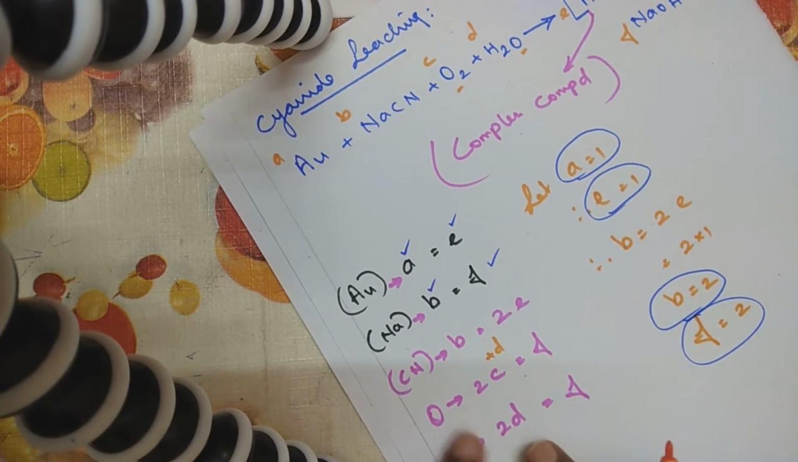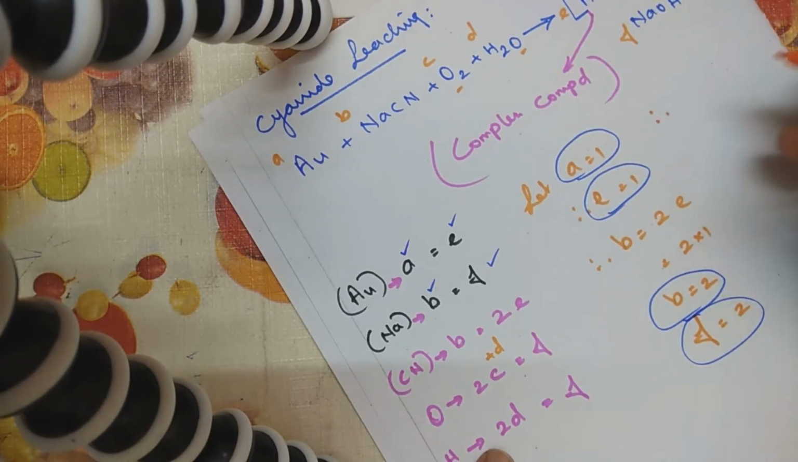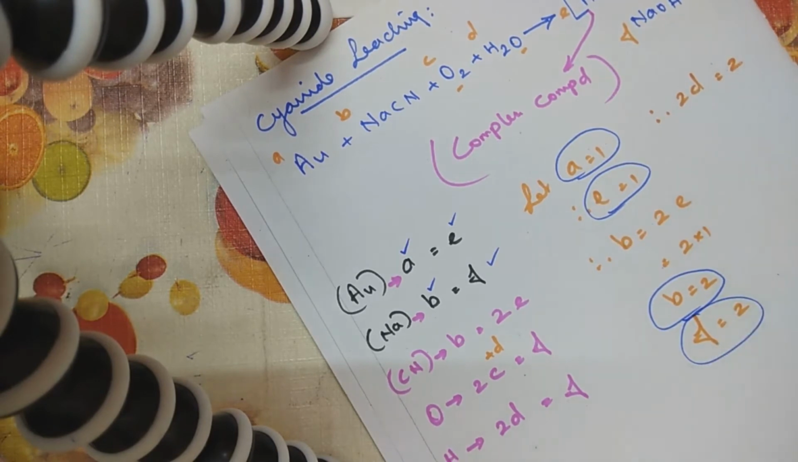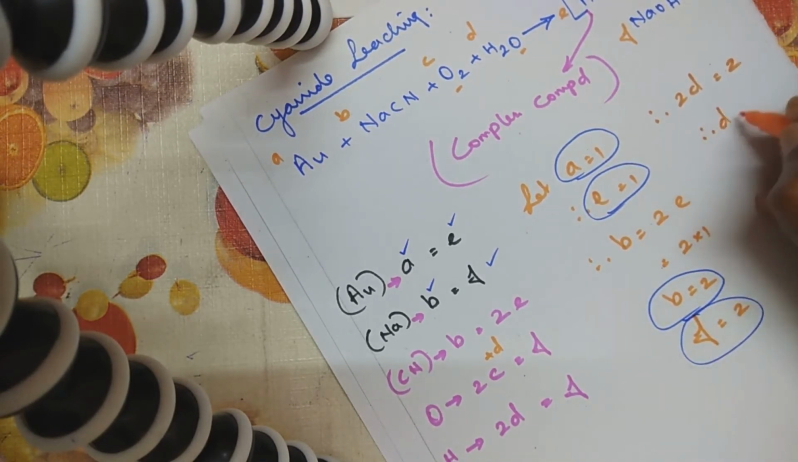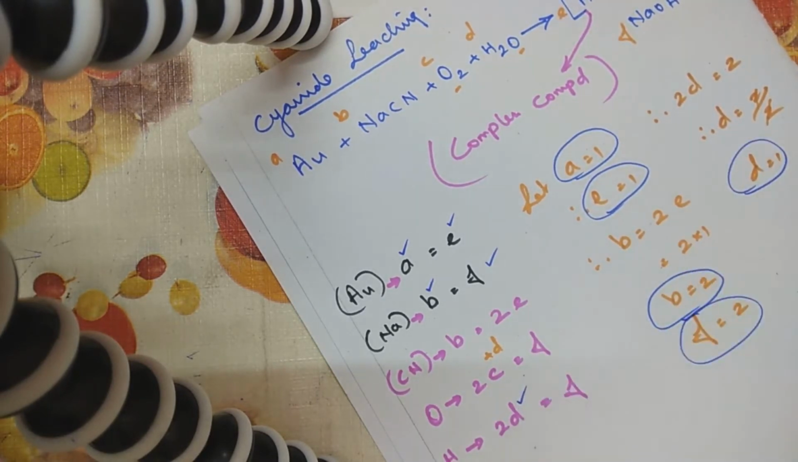Now let's substitute here. F is equal to 2D. So I'm writing at the side, F is equal to 2D. That will be 2D is equal to the value of F, which is 2. Therefore D is equal to 2 by 2. D is equal to 1. Another value I have got, D value I have got.